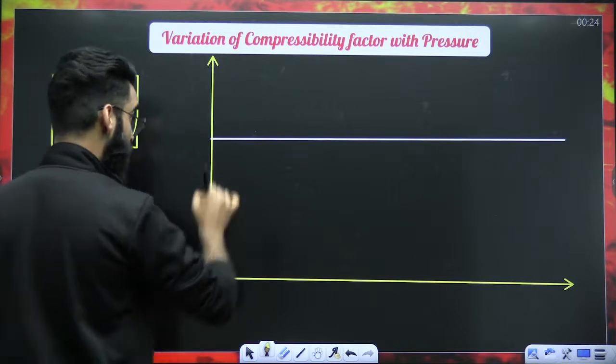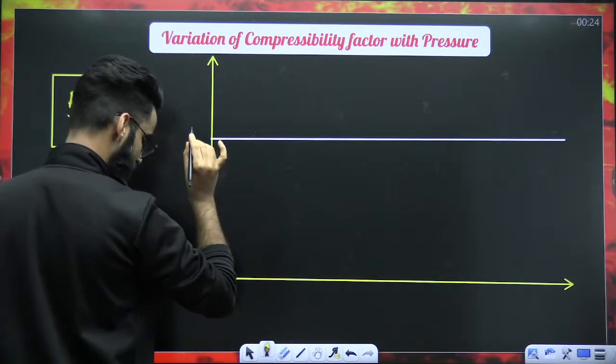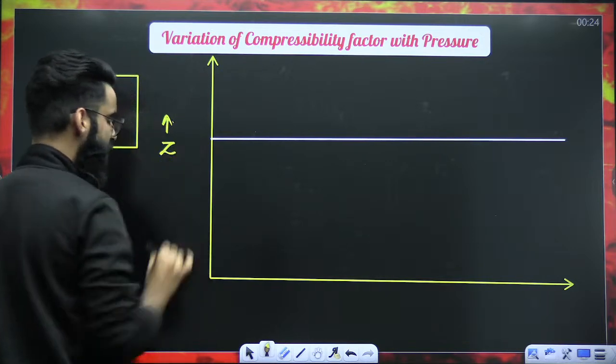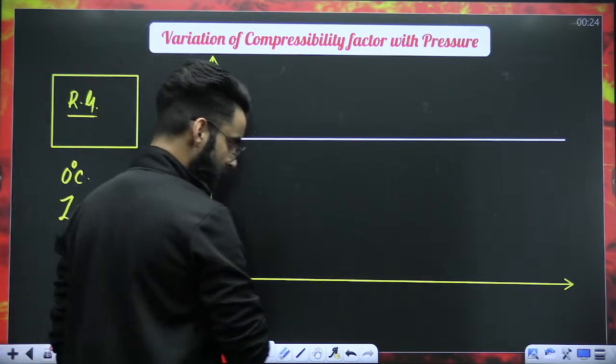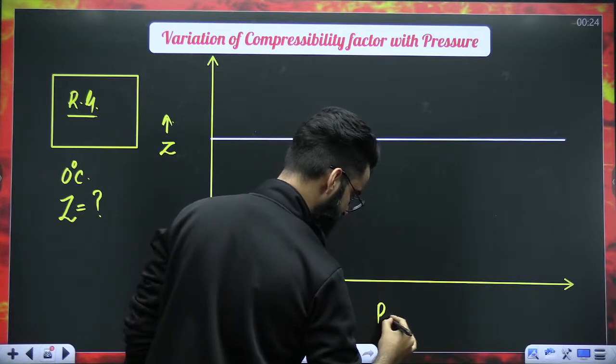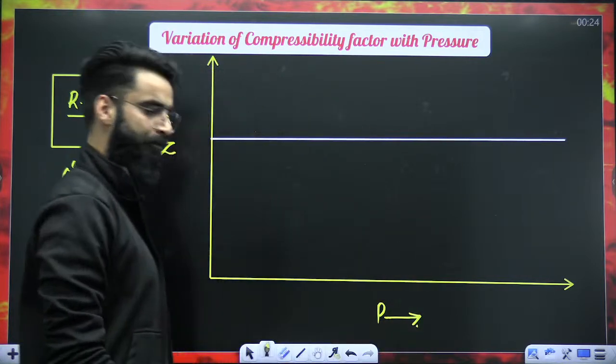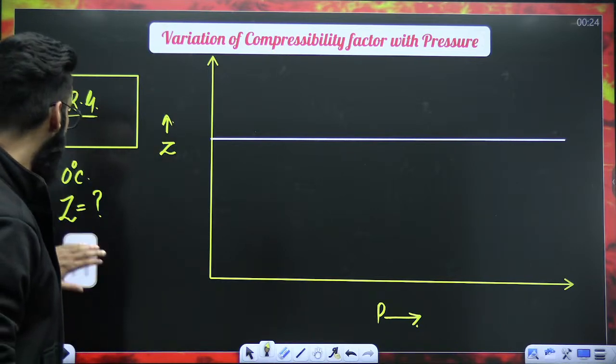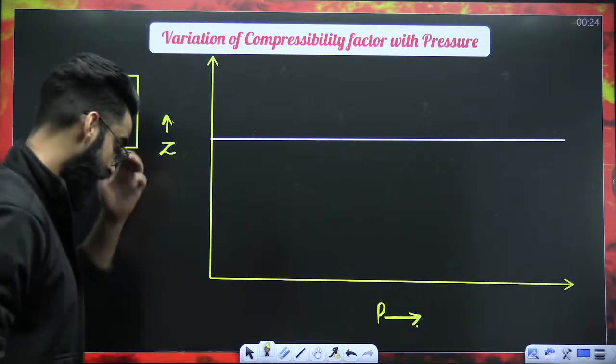My dear students, on the y-axis I'm representing Z, the compressibility factor, and on the x-axis I'm representing pressure.